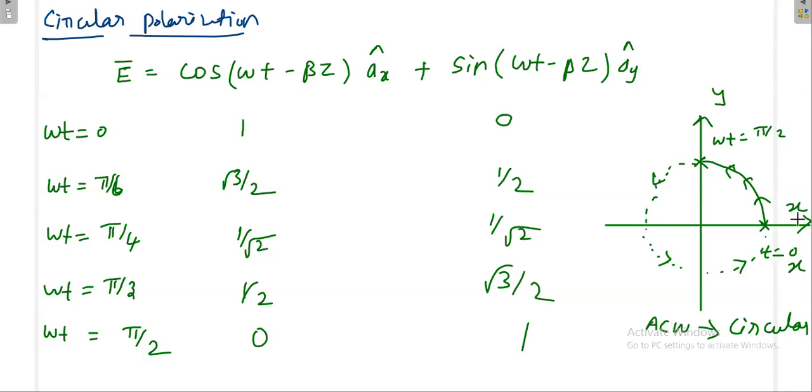See, if this is x, this is y, where will be the z? It will be going inside the board or it will be coming outside the board. Anybody? If this is x, this is y, what will be? It will be coming very clearly, that will be coming outside the board.